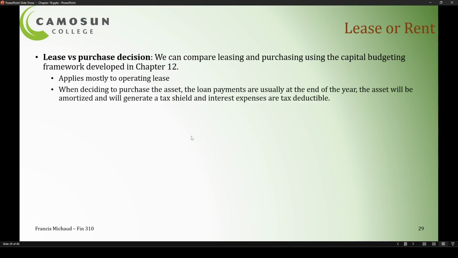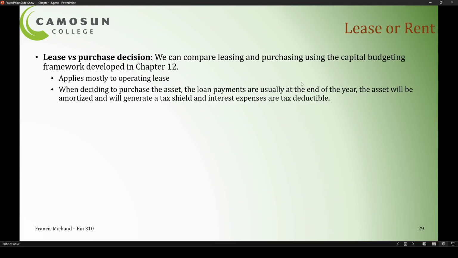There is an interesting problem when we try to do the NPV, and there will be an example in the next video. The loan payments are usually at the end of the year. The asset will be amortized and will generate a tax shield and interest expense.